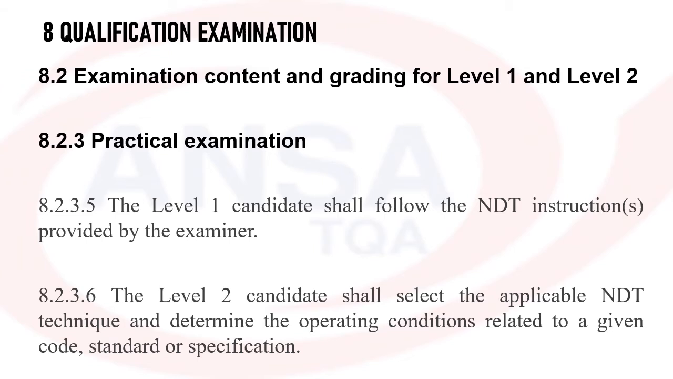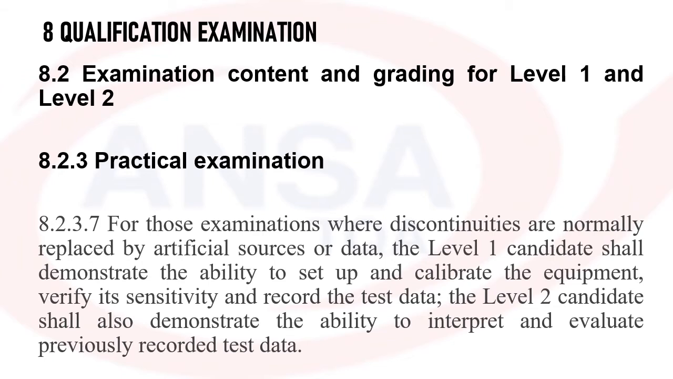Whereas the level 2 candidate shall select the applicable technique and determine the conditions related to the given code, standard or specification. For those examinations where discontinuities are normally replaced by artificial sources of data, for example data sets, the level 1 candidate shall demonstrate the ability to set up and calibrate, verify the sensitivity and record the data. Whereas the level 2 shall demonstrate the ability to interpret and evaluate the previously recorded test data.